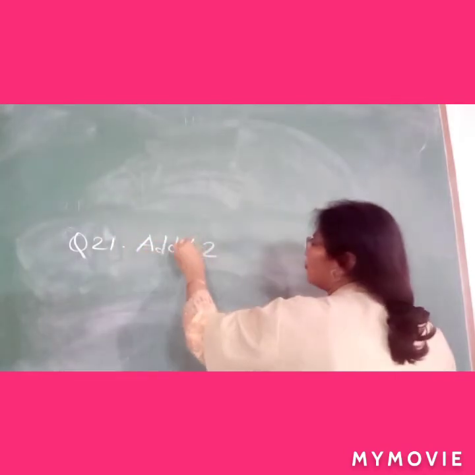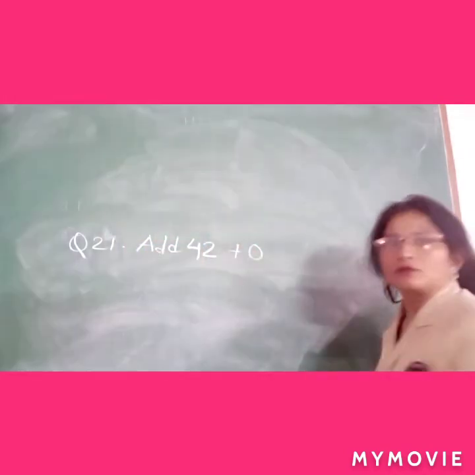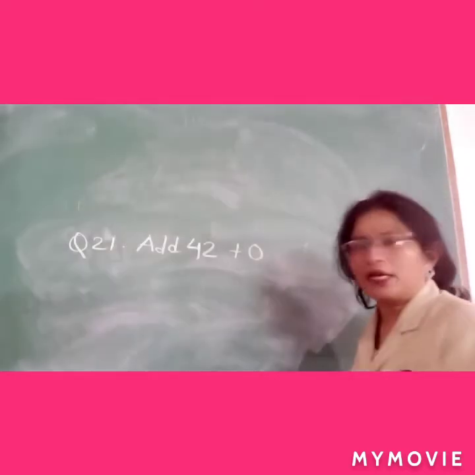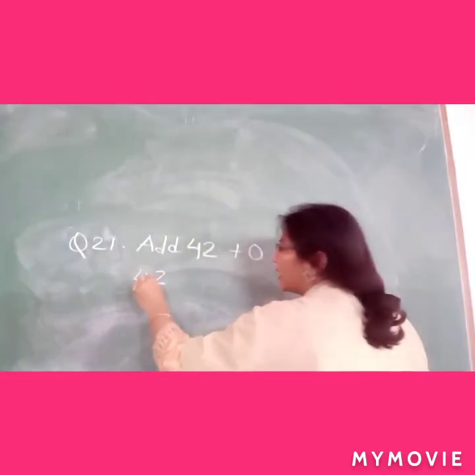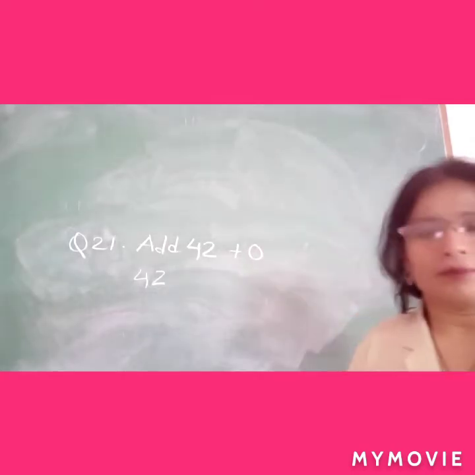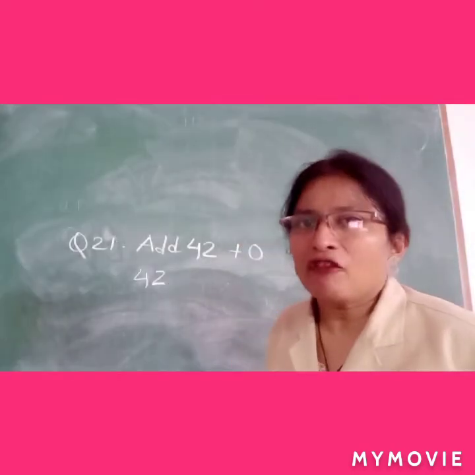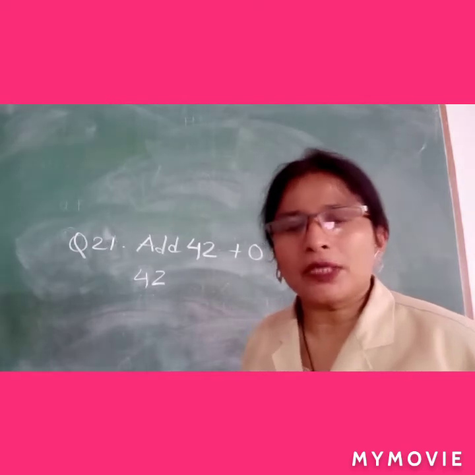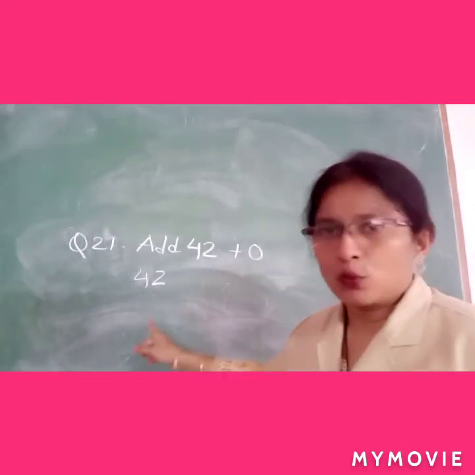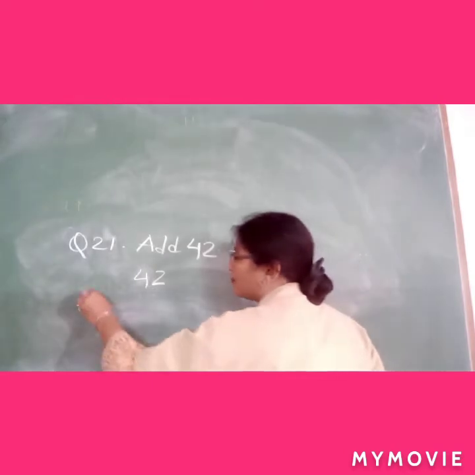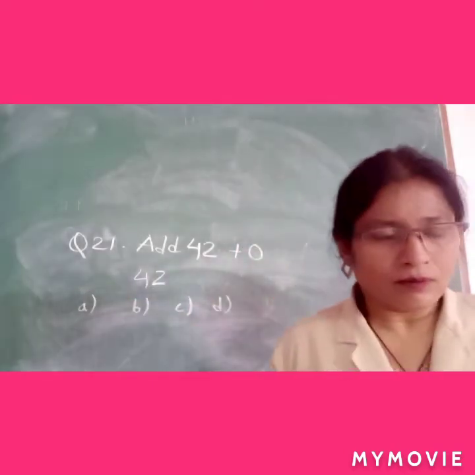Add 42 plus 0. The answer will be 42 only. So where you get the correct answer 42, you will take that. Okay. This is the property of addition: if we add 0 with any number, the answer will be the given number. So the answer will be 42. Among the 4 options, you will choose the correct answer.